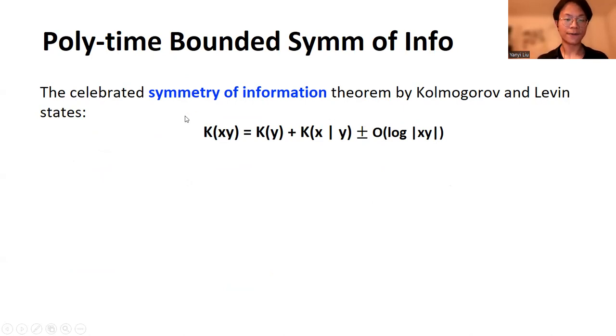This is a very cute theorem about information in a fixed string. It basically says that the amount of information in x concatenated with y is roughly the amount of information in the first string plus the amount of information in the second string given the first string.